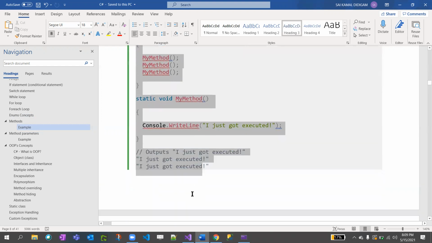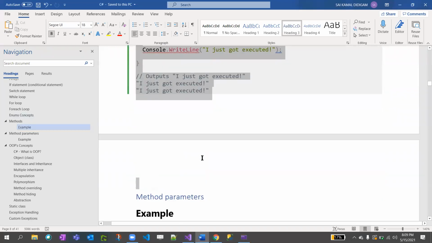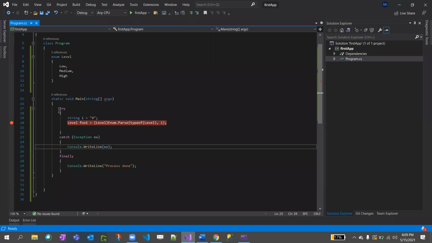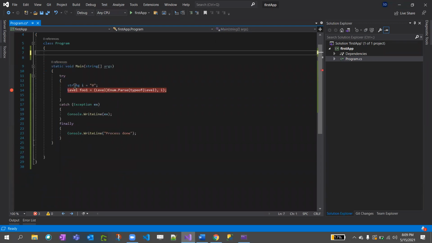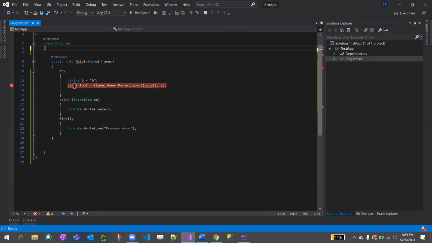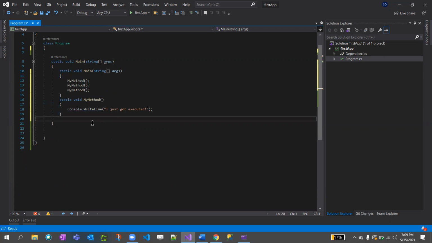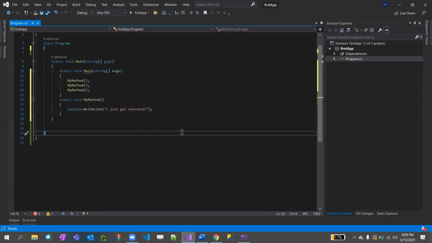So here I'm just copying it, putting it here. Okay. Yeah, tell me what will be the output. I'll not execute, but I want to see. Tell me what will be the output, completely.